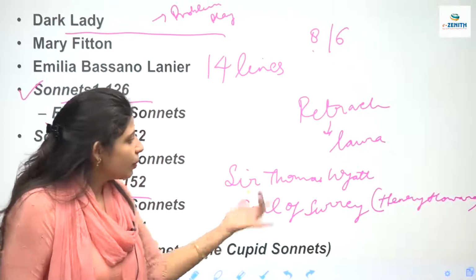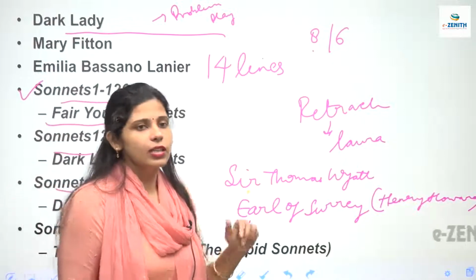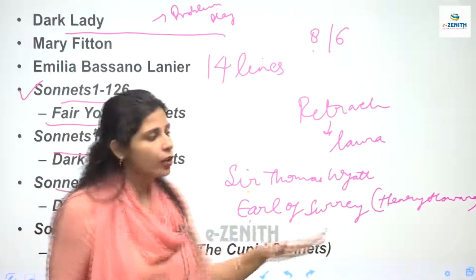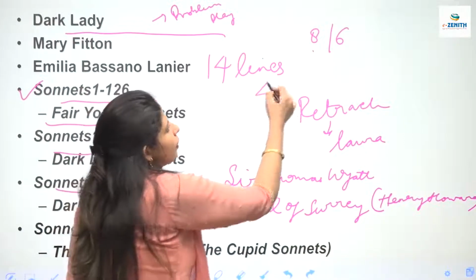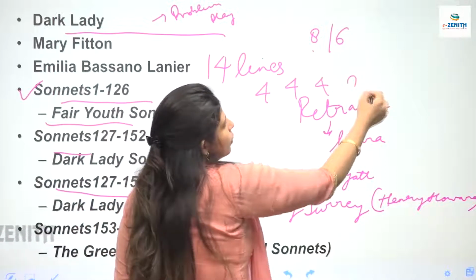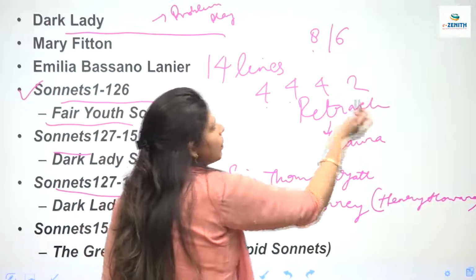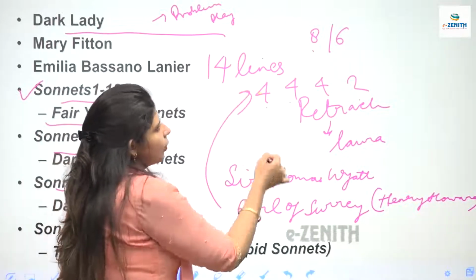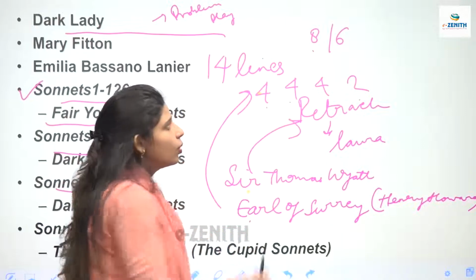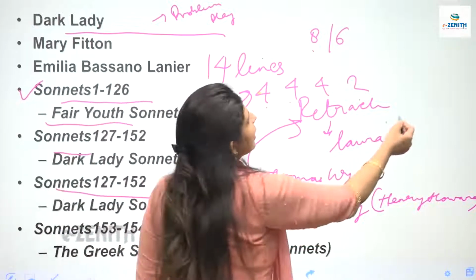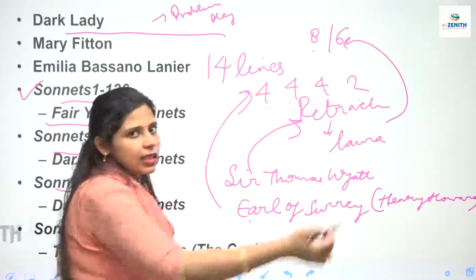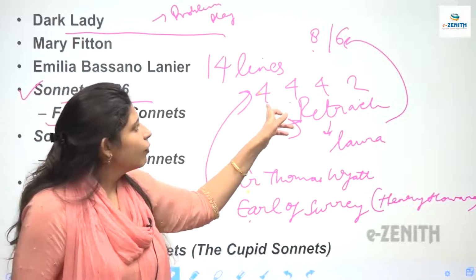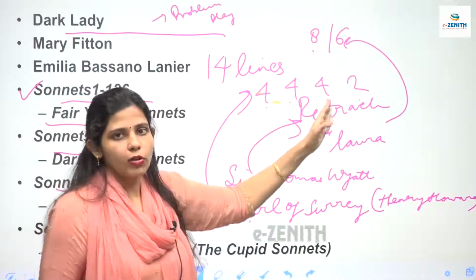Clear? But when Shakespeare started writing sonnets, he changed the format, although it had already been changed by Henry Howard. इन्होंने क्या किया? He made it into 4, 4, 4 and 2. So three quatrains and a couplet. तो Henry Howard ने ये use किया, whereas Sir Thomas Wyatt used the original format, and the original format of sonnet writing was 8 lines and 6 lines, total 14 lines. But Earl of Surrey ने क्या किया? He made 4, 4, 4 and 2, three quatrains and a couplet.